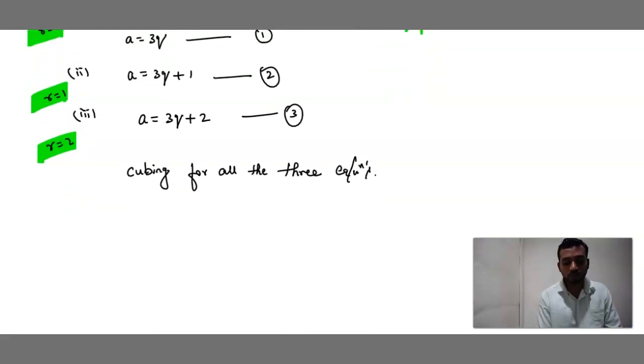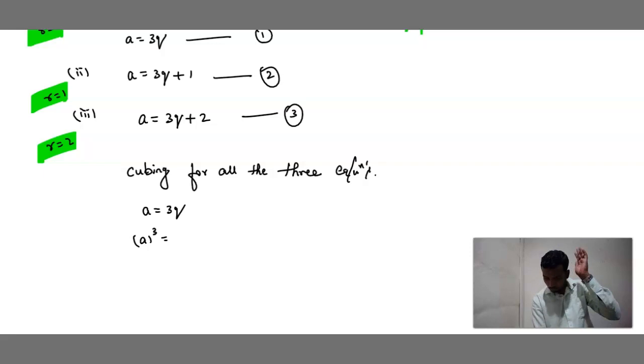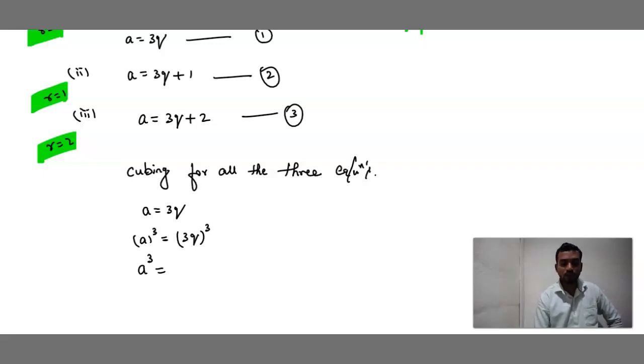So what was equation 1? A is equals to 3q, correct? That is A whole cube is equals to 3q whole cube. 3 cube is 3 into 3 into 3. 3 3s are 9, 9 3s are 27. Then this is q cube.